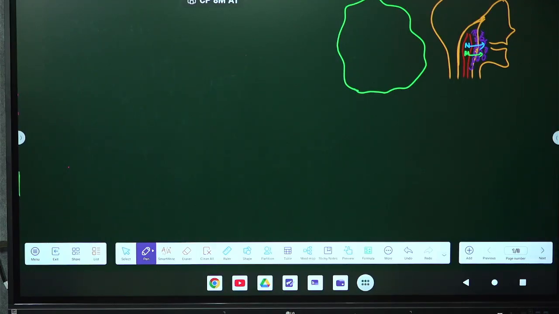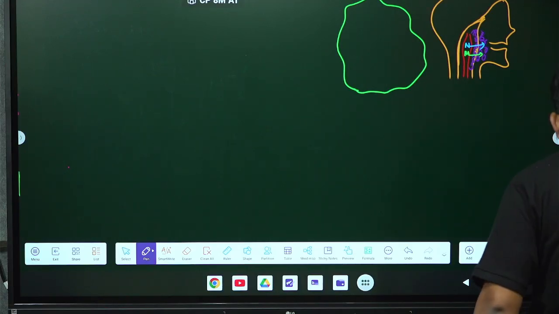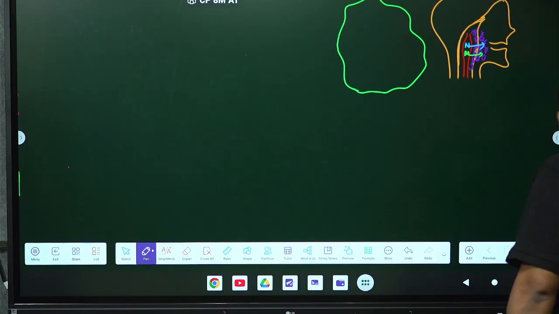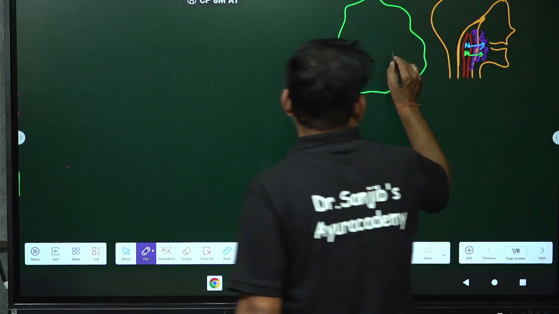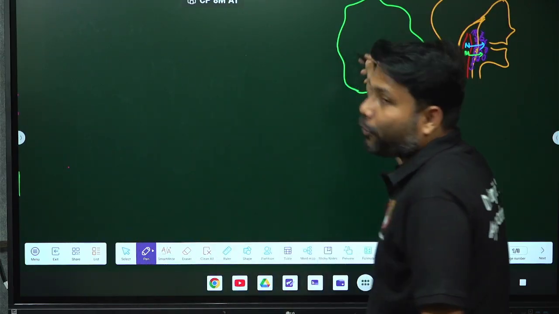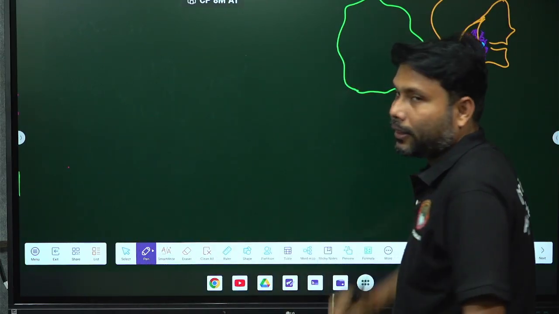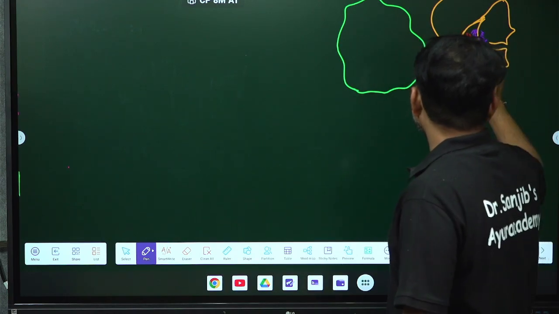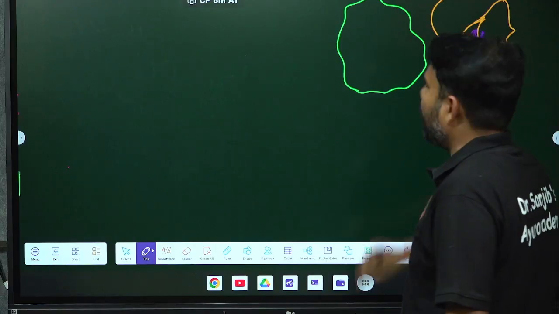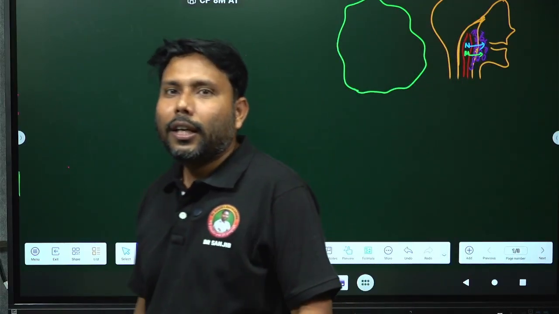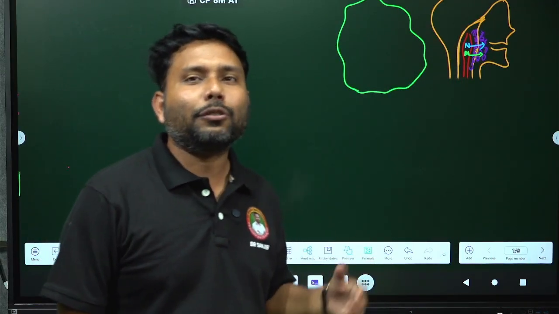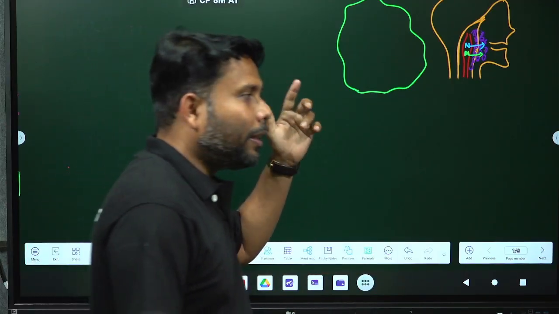So what is happening in the monocyte? Now we will not discuss it as monocyte, we will say it as macrophage. So what is happening in the macrophage? Now when this monocyte, or now we will say macrophage, because it has already come to the site of infection. So now what is happening to the macrophage? Now macrophage engulfs the bacteria. When macrophage engulfs the bacteria, the same incidents will happen as happened in the neutrophil.